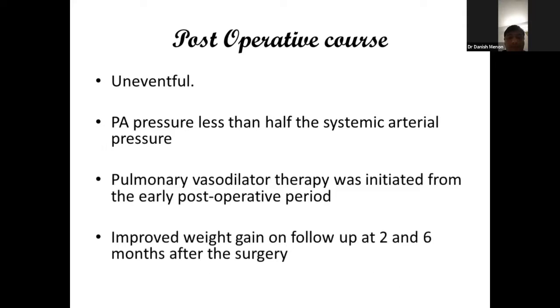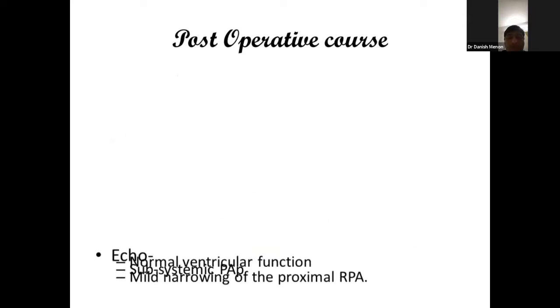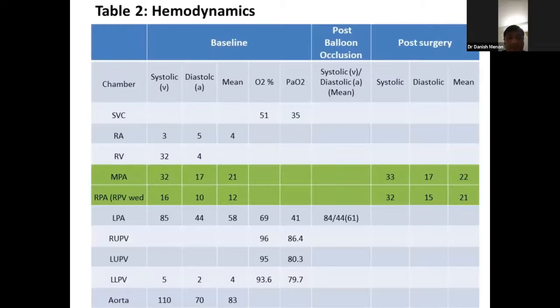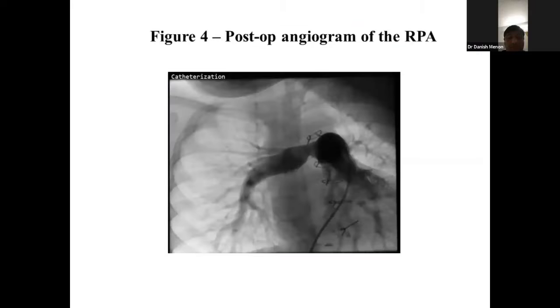He remained clinically well with improved weight gain on follow-up at 2 and 6 months post-surgery. His echocardiogram confirmed normal ventricular function, subsystemic pulmonary arterial pressure, and mild narrowing of the proximal right pulmonary artery. He underwent hemodynamic assessment by cardiac catheterization 1 year after surgical repair, which showed normal pulmonary artery pressure. Angiography did not reveal significant narrowing of the proximal right pulmonary artery. His pulmonary vasodilator therapy was hence discontinued.